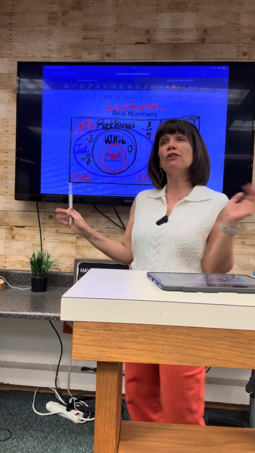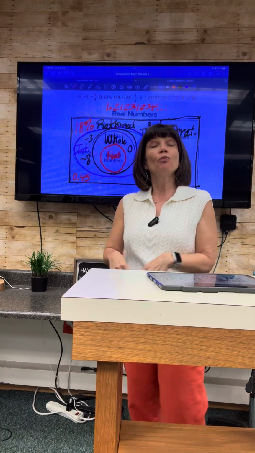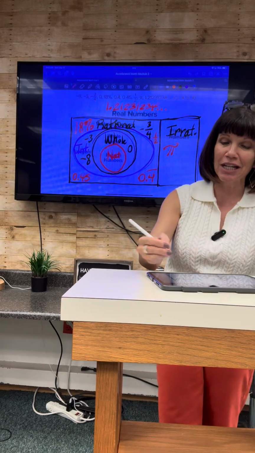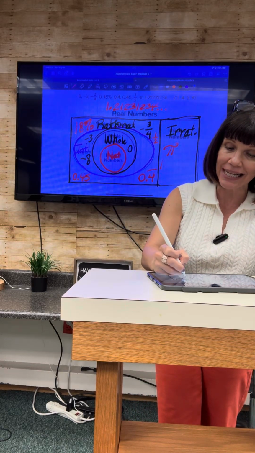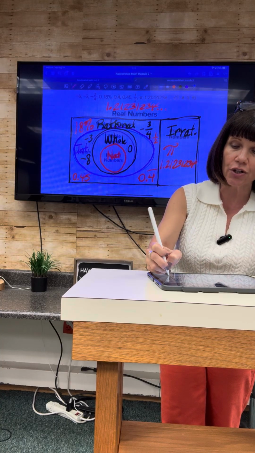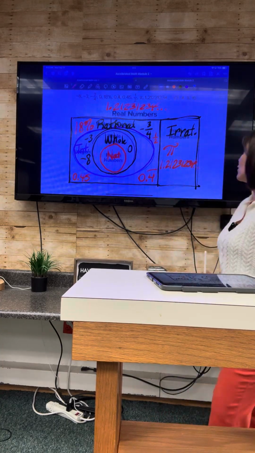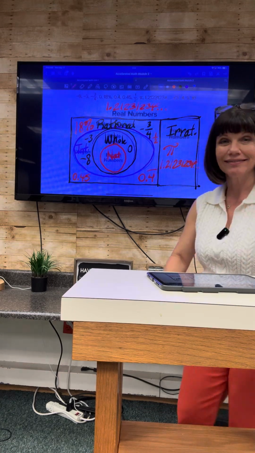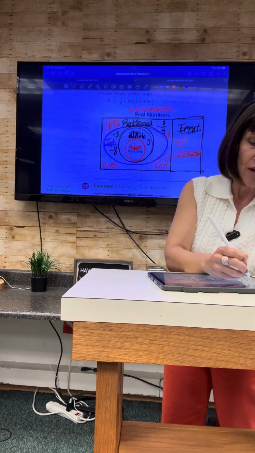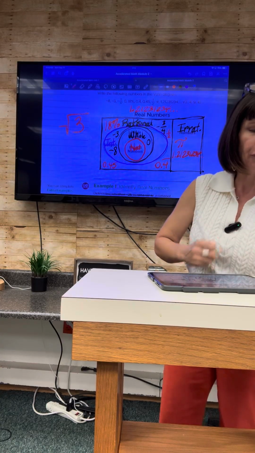Okay, raise your hand if you vote for rational. Raise your hand if you vote for irrational. And that is the majority of the hands because you are correct. Class, please place that in irrational. 1.21234 dot, dot, dot. Mine barely fit. Almost not. We're good. Okay, next item says square root of 3.